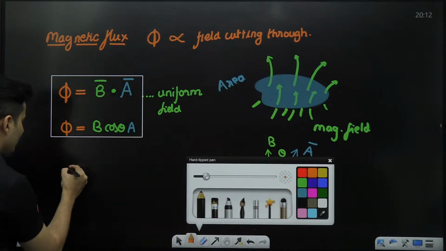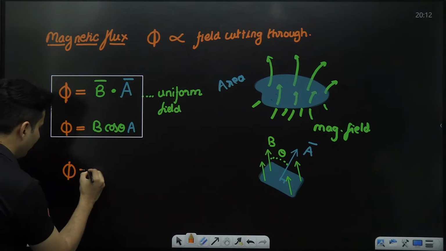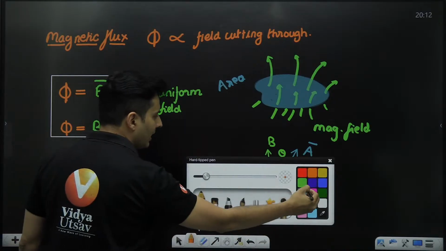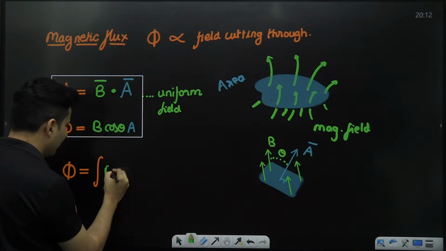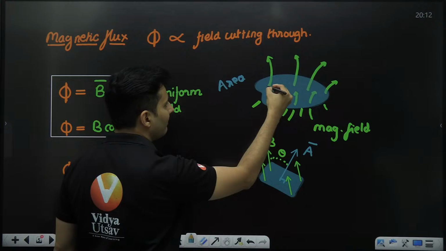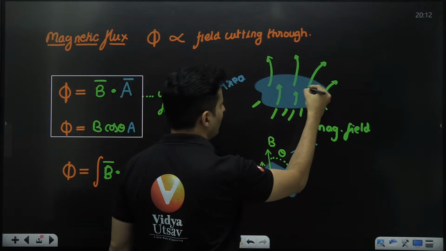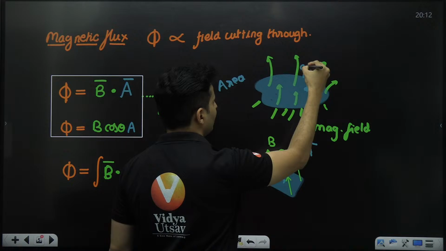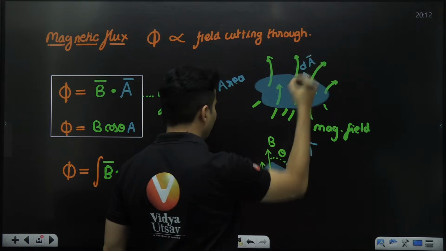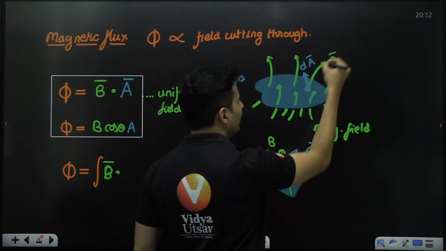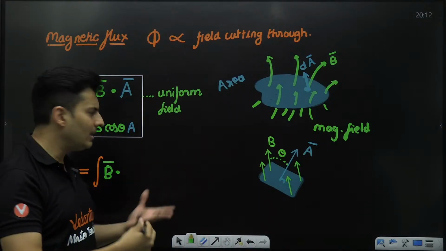But the moment it is non-uniform, the flux is given by the integration of the magnetic field at that location, and you take small area vectors. For example, over here, you can take a small area vector like this, which I call dA vector. At that local place, the magnetic field strength could be B, which can keep changing.